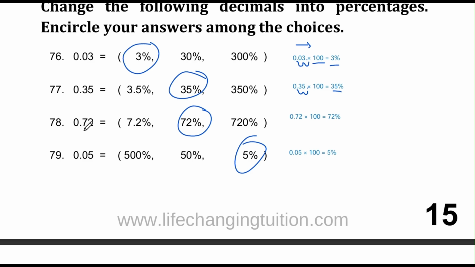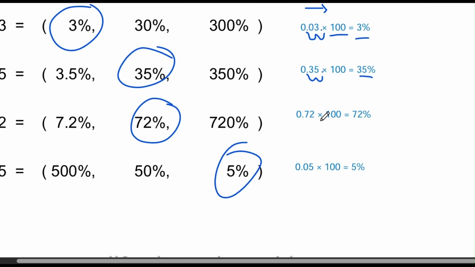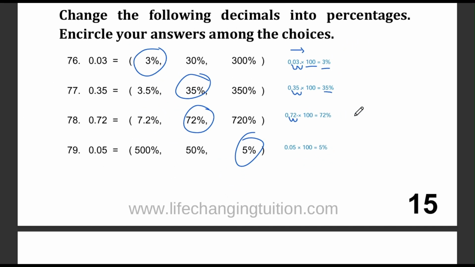Question number 78. We need to change 0.72 into a percentage. Remember, a percentage is just a way of expressing a number out of 100. The options are 7.2%, 72%, and 720%. To do this, we're going to multiply the decimal 0.72 by 100. When you multiply by 100, you are basically moving the decimal point 2 places to the right. So 0.72 times 100 equals 72. This means the correct answer is 72%.